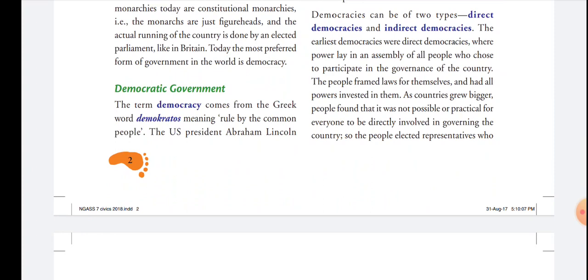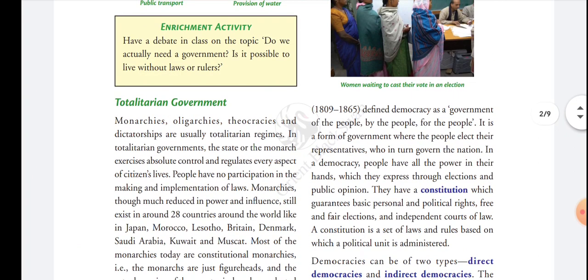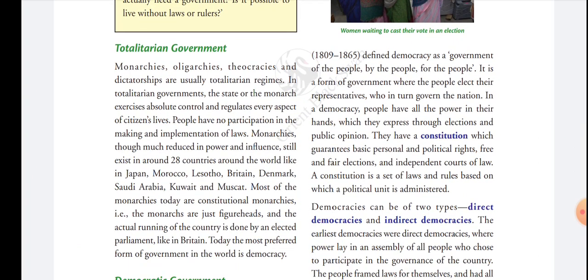Democracy is very well defined by a US President, Abraham Lincoln. He defined that democracy is a form of government of the people, by the people, and for the people. This is the best definition of democracy. It is a form of government where the people elect their representatives and in turn they govern the people.